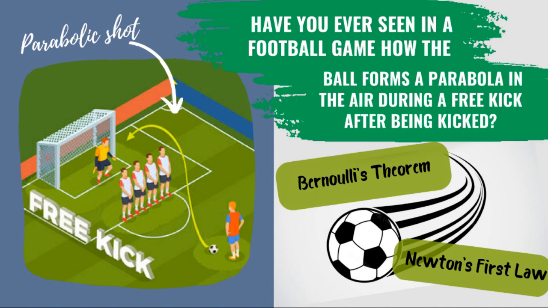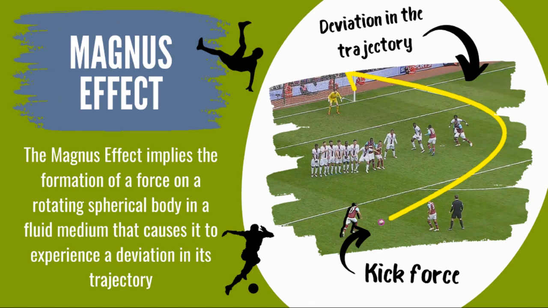Have you ever seen in a football game how the ball forms a parabola in the air during a free kick after being kicked? This is evidence of the Magnus effect, a principle that depends on other principles such as Bernoulli's theorem or Newton's first law, the law of inertia. We have witnessed how the ball moves, describing a curved trajectory on more than one occasion. This is the famous Magnus effect, but what does it consist of?